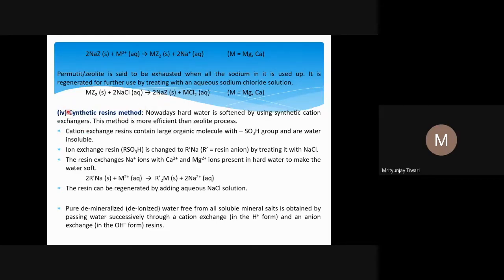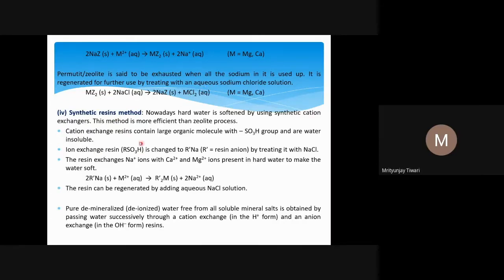Now the fourth and most common, and the most modern method, is the use of synthetic resin. Nowadays hard water is softened by using synthetic cation exchangers. There could be two kinds of exchangers, cation exchangers and anion exchangers. The cation exchanger method is more efficient than the zeolite process, and the zeolite process was more efficient than calgon. Calgon was more efficient than calcium carbonate, the washing soda that we saw at first.